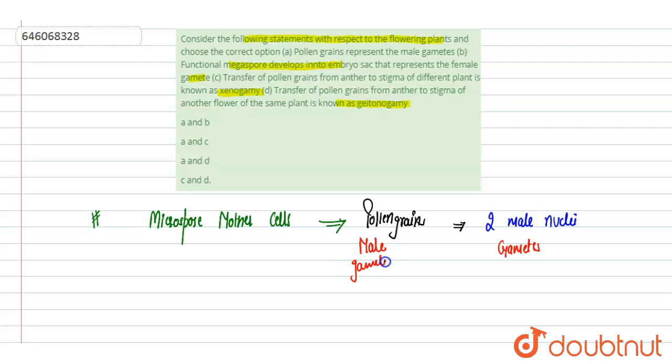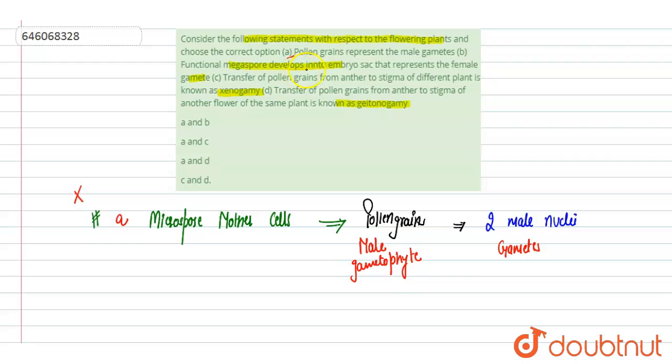Pollen grain represents the male gametophyte, which is formed from the microspore mother cells by microsporogenesis, and further they form the gametes. So the statement says pollen grain represents the male gamete, but pollen grains represent the male gametophyte. Male gametes are the nuclei formed by the pollen grain. So we can say that statement A is wrong.